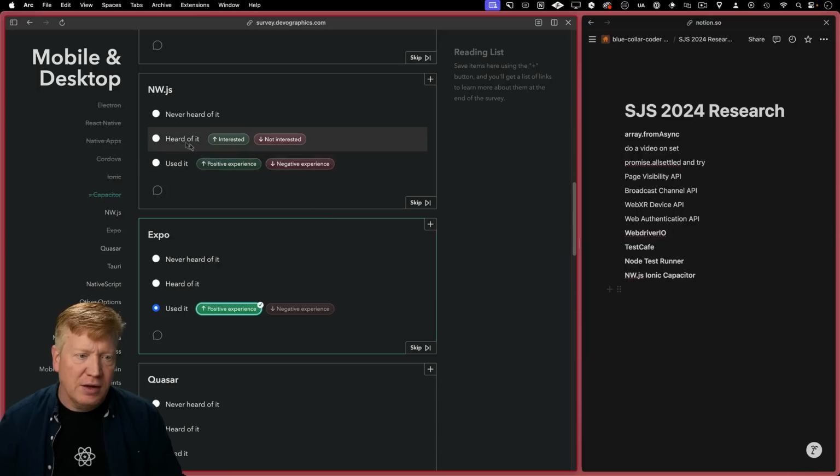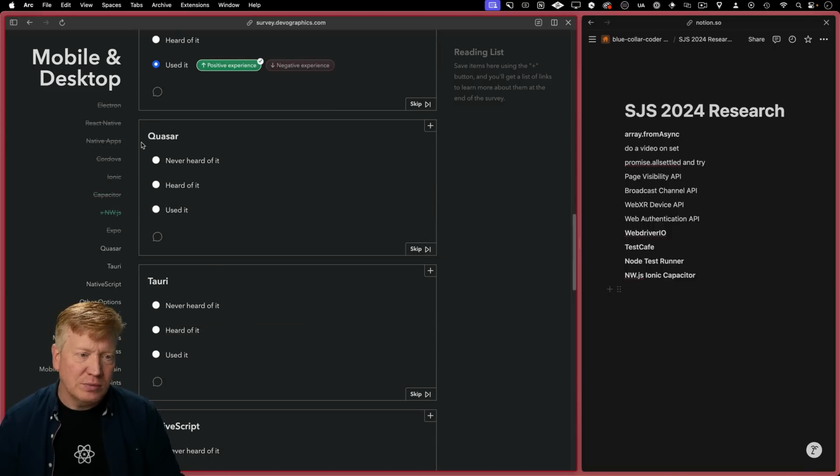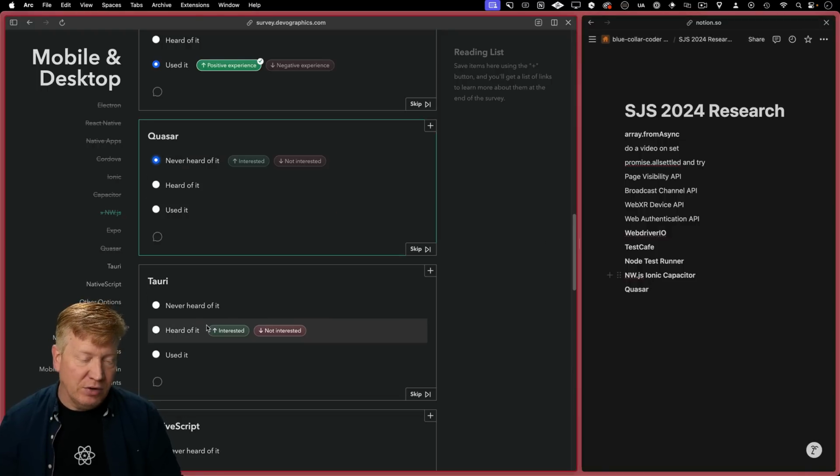I haven't even heard of it, so let's skip that. Quasar sounds cool. Haven't used it. Quasar. I have never heard of it. Legit, have never heard of that.